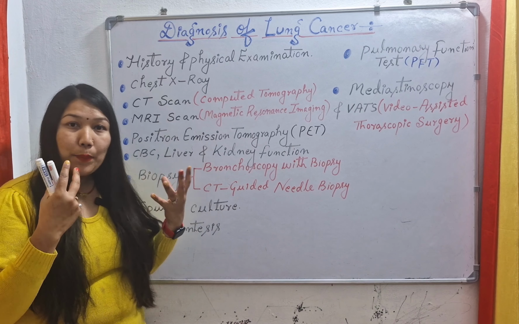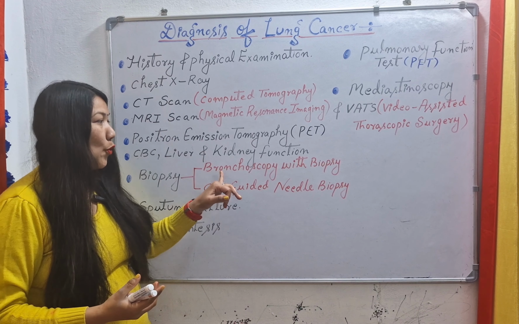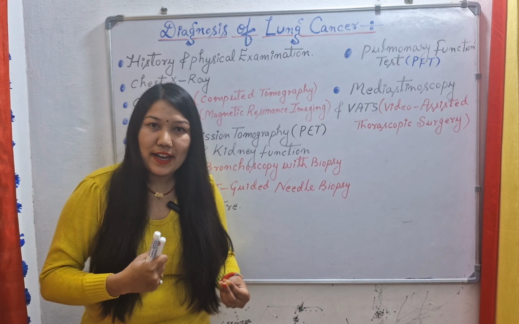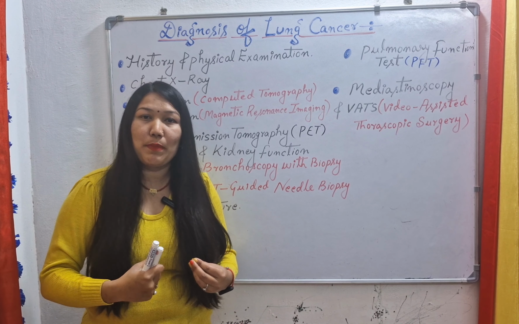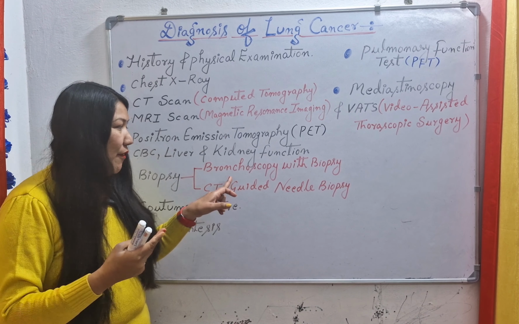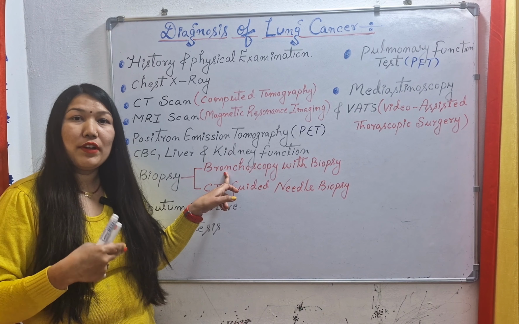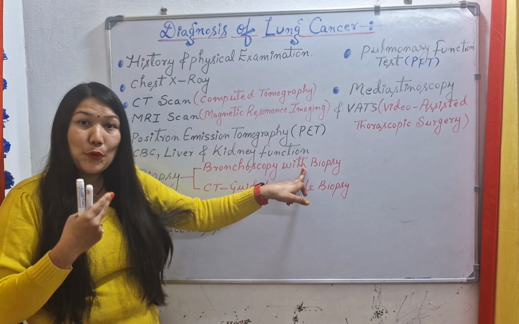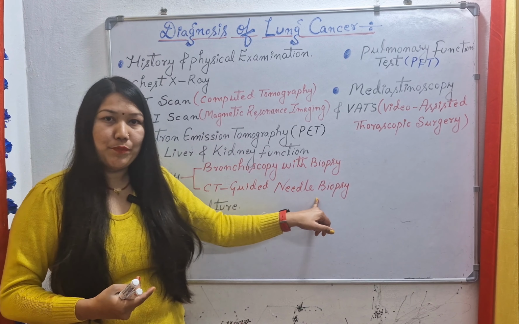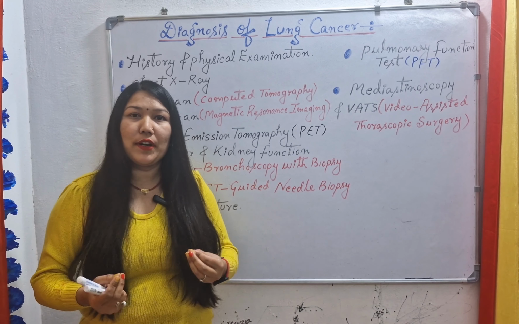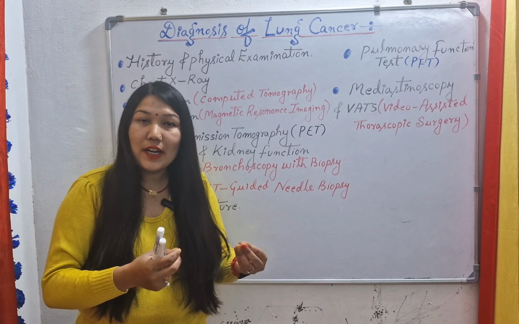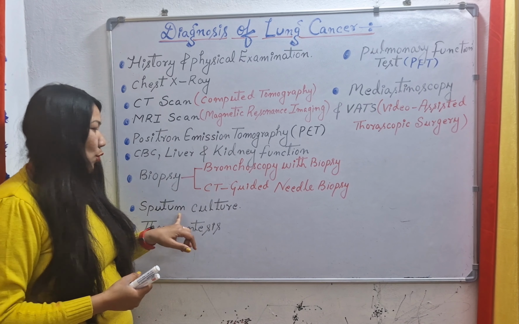And now we can do biopsy in different ways, like bronchoscopy with biopsy. Through a bronchoscope, a flexible guide wire is inserted into the bronchi of the patient, and through that tube, which has a camera attached to it, we can collect the tissue sample. That is bronchoscopy guided biopsy. Next we have CT guided needle biopsy. Through the computerized tomography scan, we are collecting the tissue or mass or cancer cells here.